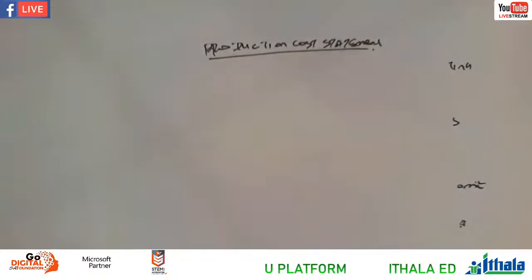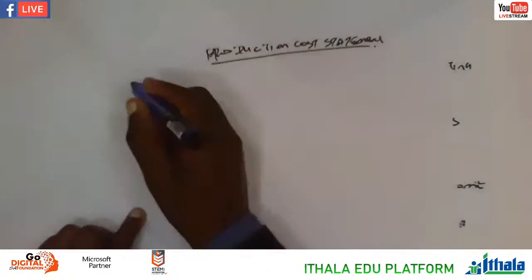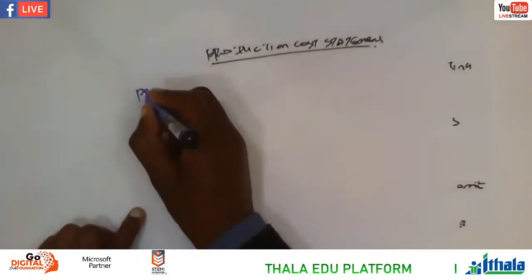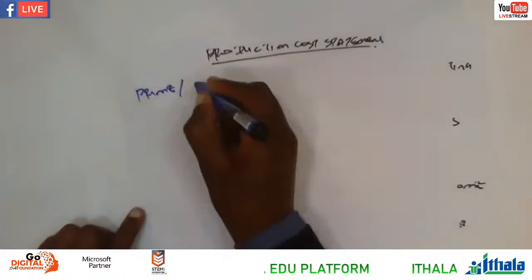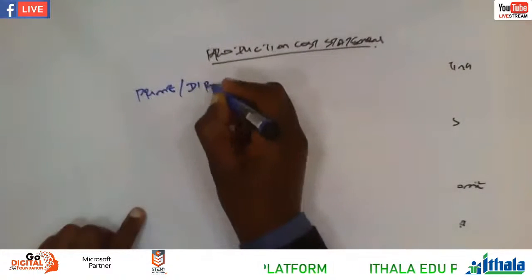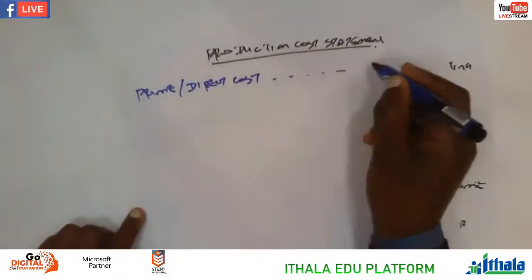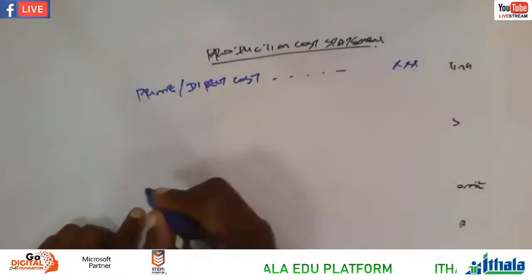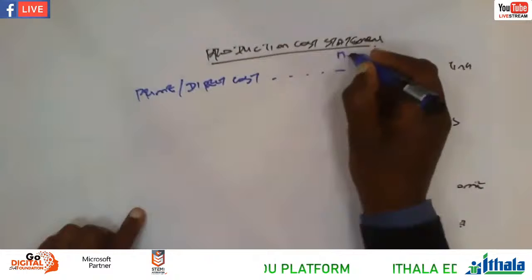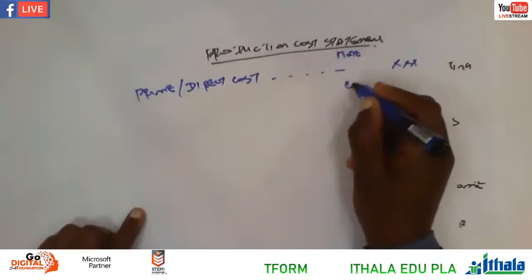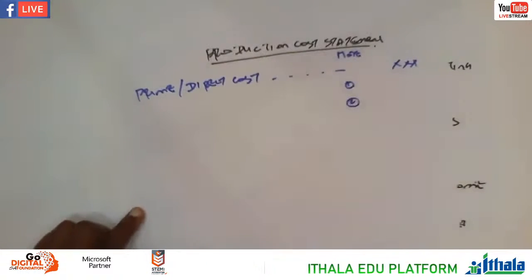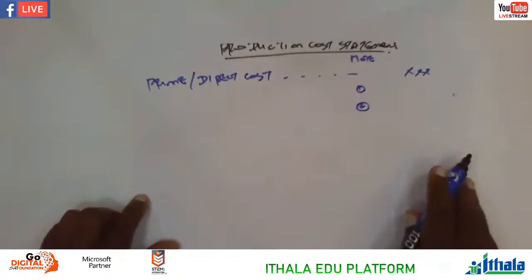We have prime cost, or we call it direct cost. Direct cost, right? There's a figure there for the prime cost. And then here is note. So we have note number 1, note number 2, grade 12, right? Then what is note number 1?